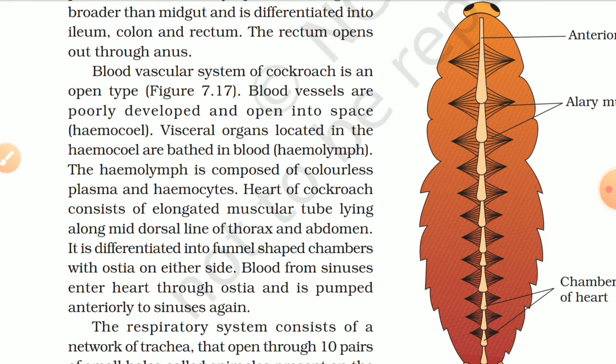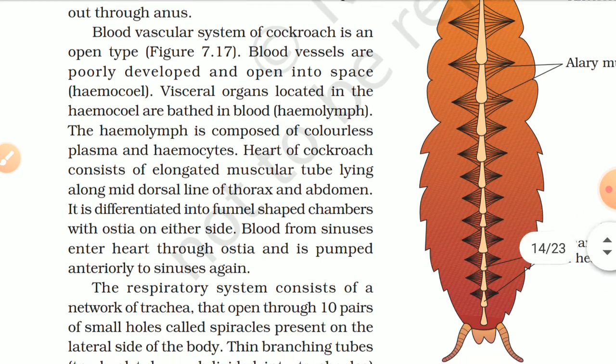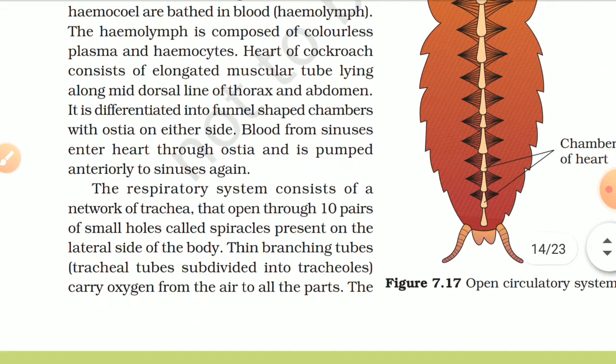Blood vascular system of cockroach is an open type. Blood vessels are poorly developed and open into spaces, hemocoel. Visceral organs located in the hemocoel are bathed in blood, hemolymph. The hemolymph is composed of colorless plasma and hemocytes.